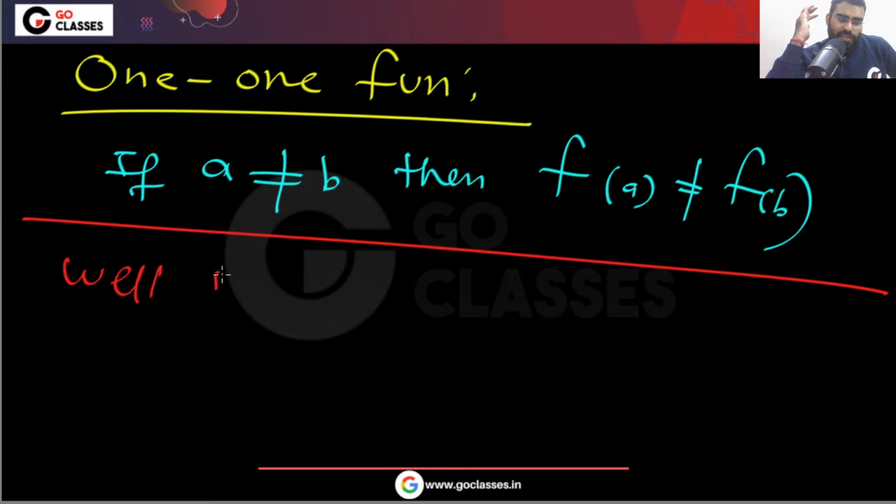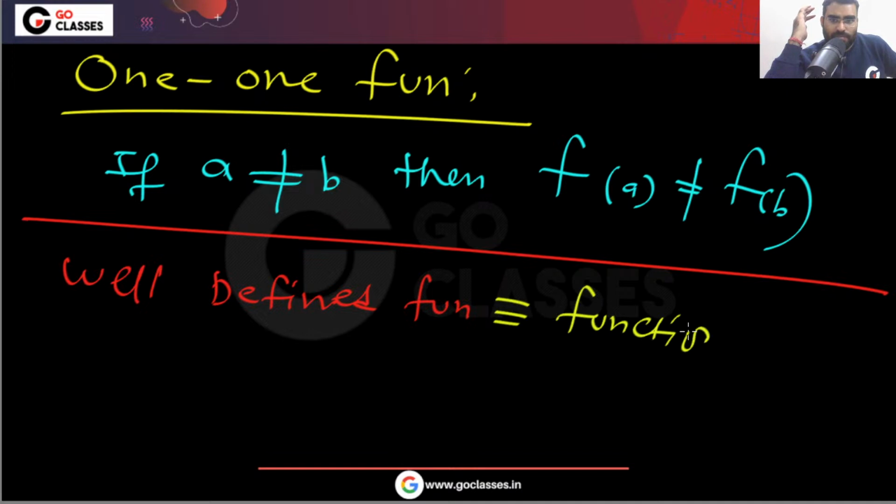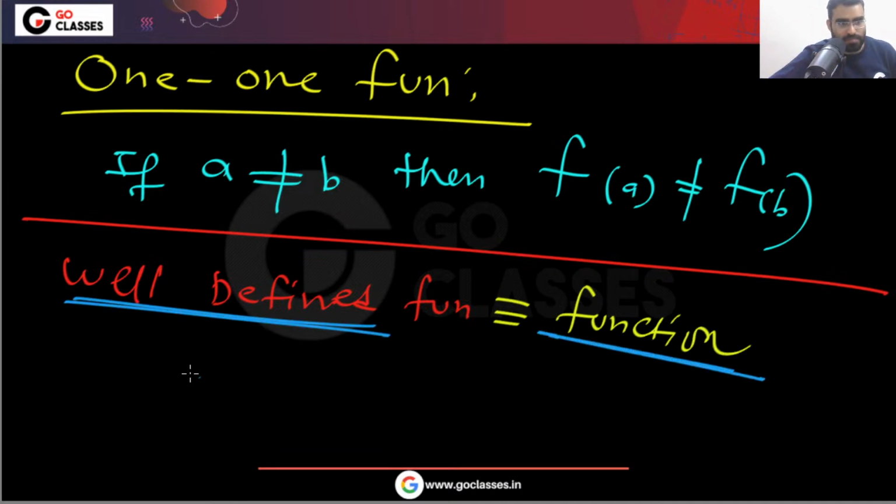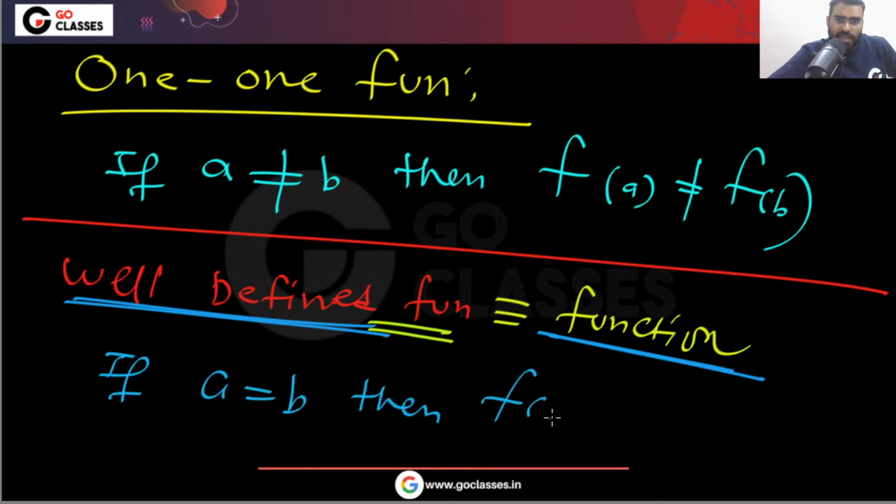What is a well defined function? A well defined function automatically means a function. The question is, a well defined function automatically means a function. Basically, if two people are the same, then their images are the same. One person cannot have two different images. So a well defined function, by definition, is a function.